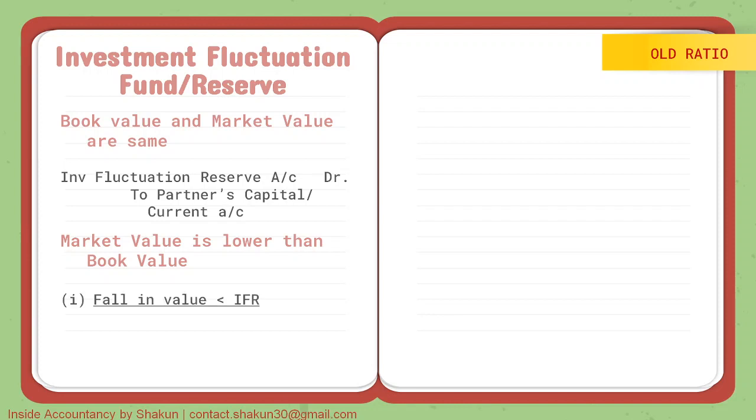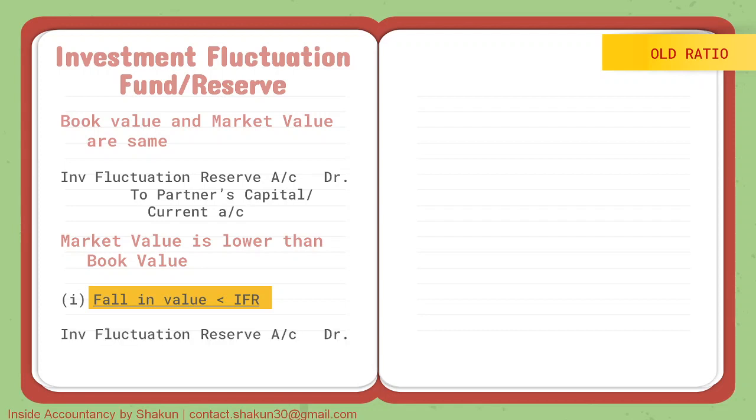There are certain other cases. Like I gave you an example, book value is 2 lakh and market value is 1,90,000. So the fallen value is 10,000. When the fall in value, that is 10,000, is lesser than the IFR, let's say we had the IFR of 20,000, that means the fall in value is lesser than IFR. So in that case, what would be the entry? We can easily cover up our loss from IFR.